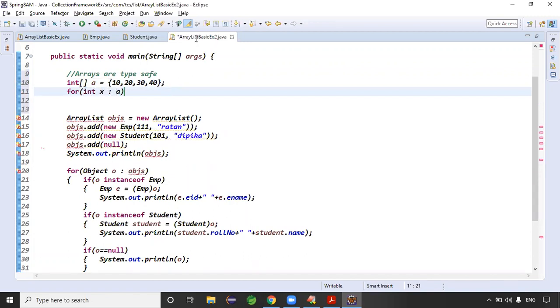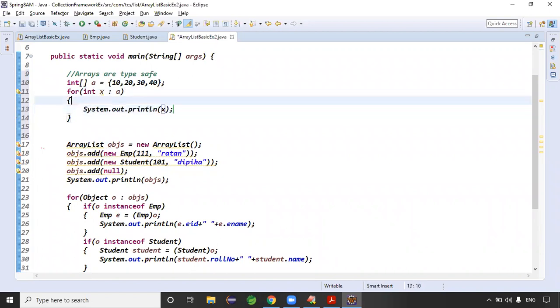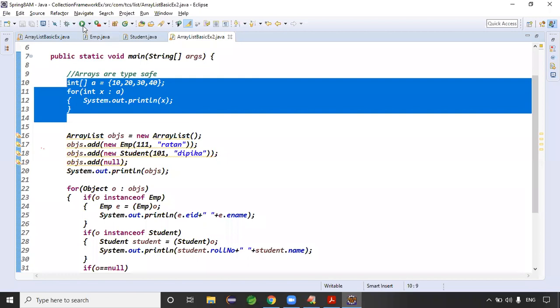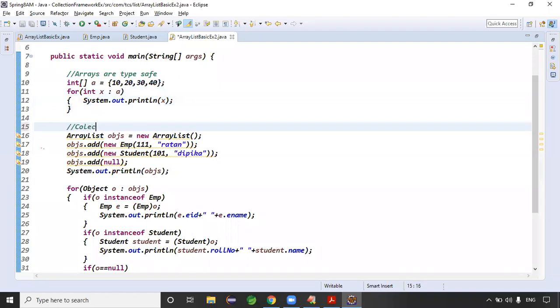So we are passing the a values into the x variable, and I'm printing x. This is integer type, so I can hold it directly. There is no type conversion required, so arrays are type safe. But are collections type safe or not?